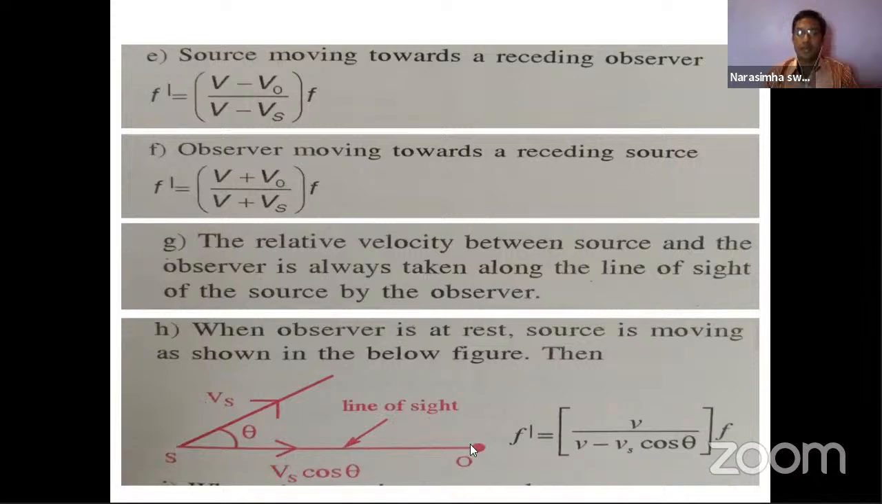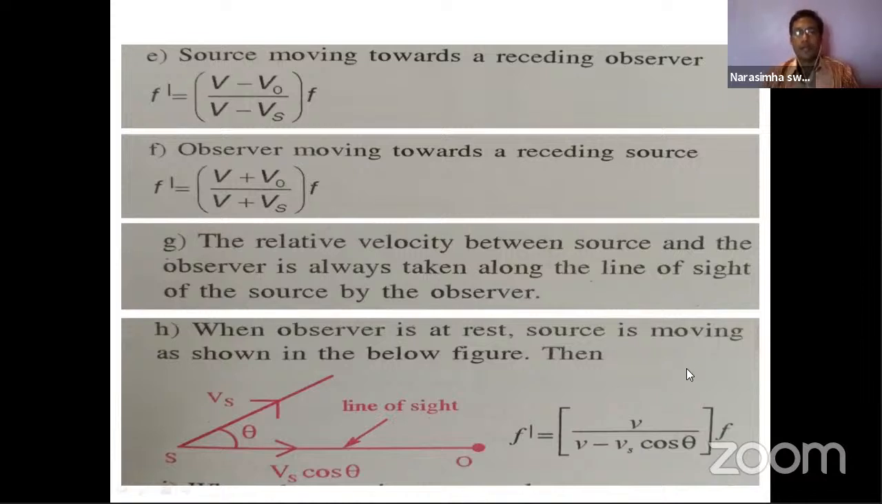So this is called the line of sight. Even though the source is moving away, the component we are taking is what the observer can hear. Even though the source is moving in this direction, it is making an angle, so that component we are taking here. That is what a line of sight is.